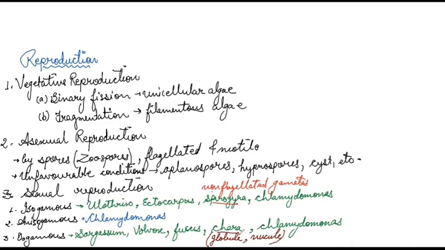Now the next thing we have is the life cycle which is seen in these organisms. Here they have both the phases present in them, that is gametophytic and sporophytic phase, and here these phases are independent. Clear?